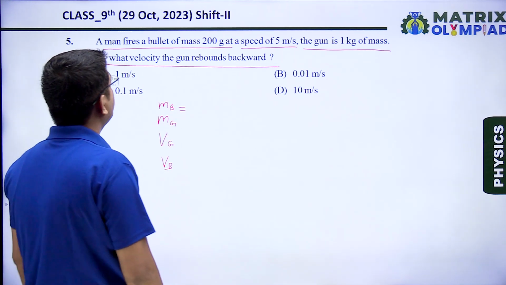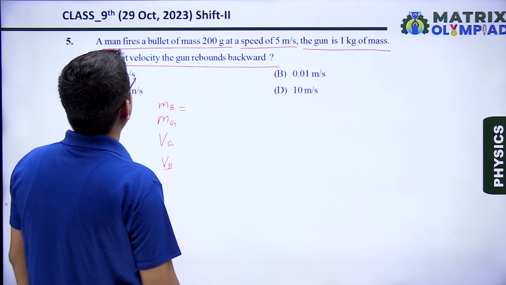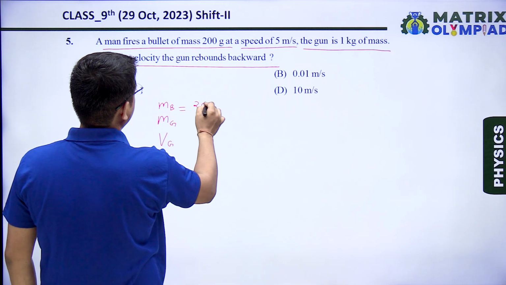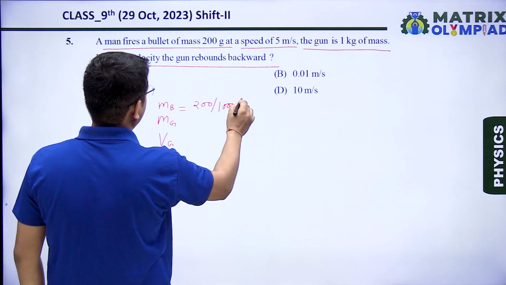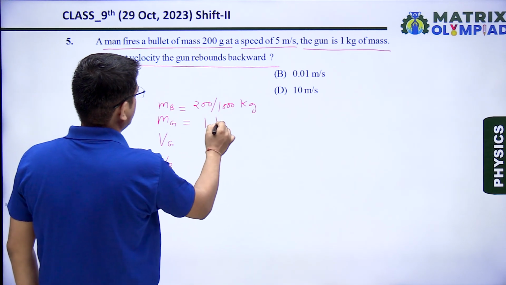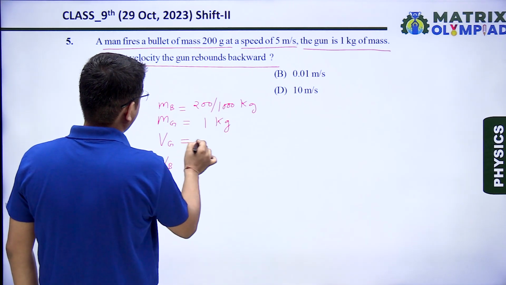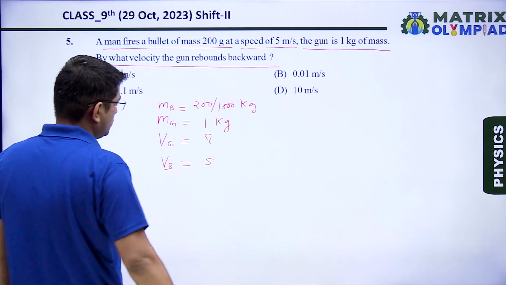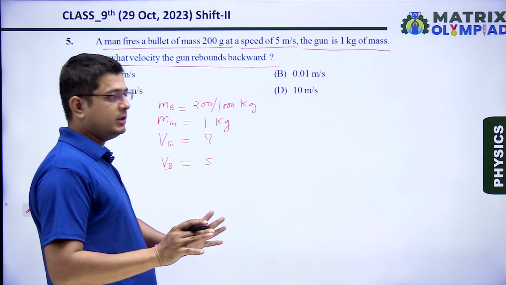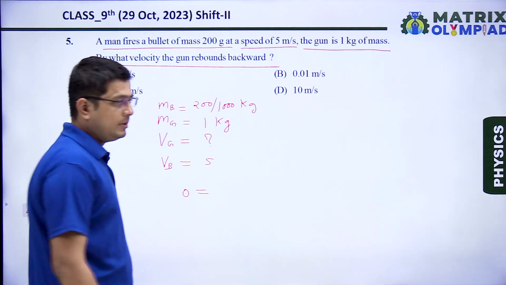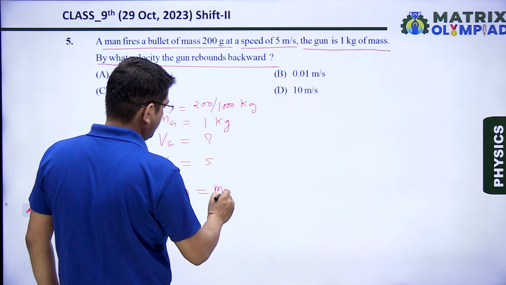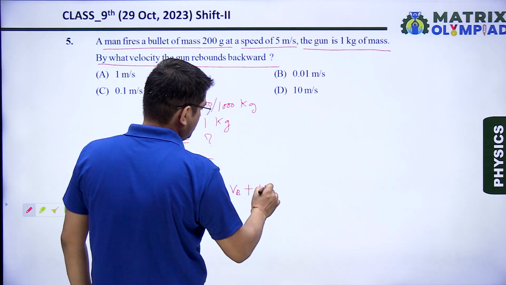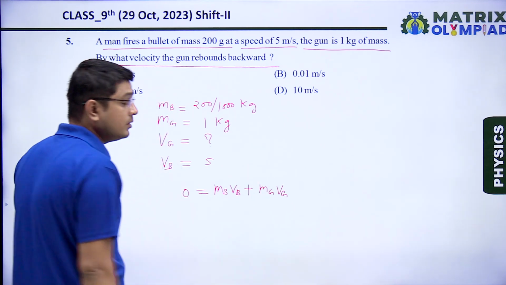Mass of bullet is given 200 grams, so in kg it is 200 divided by 1000 kg. Mass of gun is 1 kg. Recoiling velocity of gun we have to find out, and velocity of bullet is given 5. So initial momentum till the bullet is fired is 0, and final momentum we can calculate. Final momentum will be mb vb plus mg vg, this is momentum of bullet and this is momentum of gun.